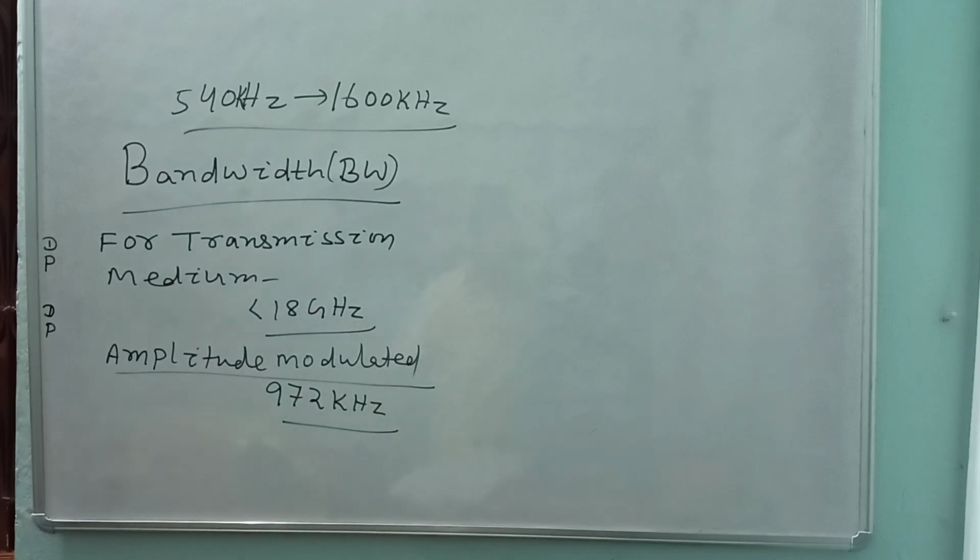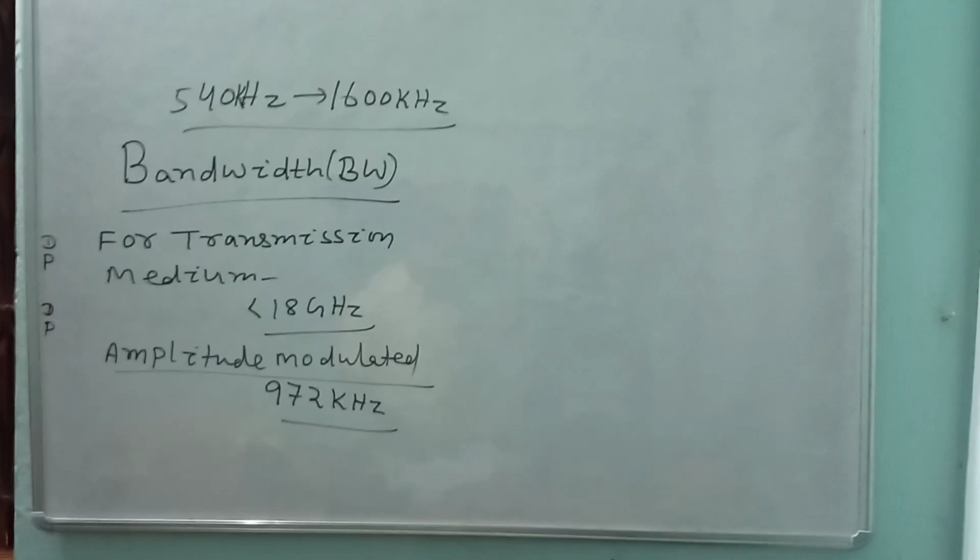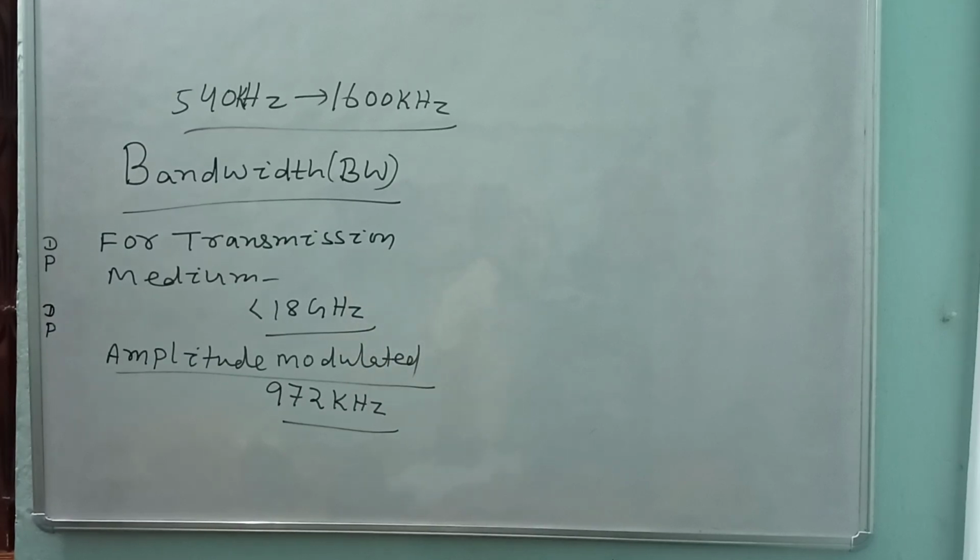Suppose you take various examples like the Jeypore station, one in Koraput, Sambalpur station, Cuttack station. The frequency of those stations is between 540 and 1600 kilohertz. It cannot be less than 540 or more than 1600 kilohertz.